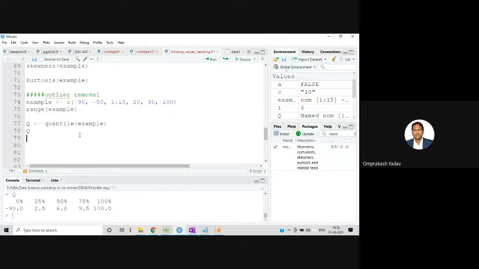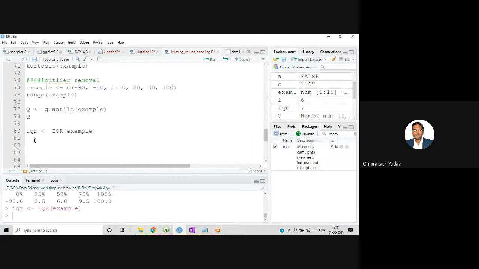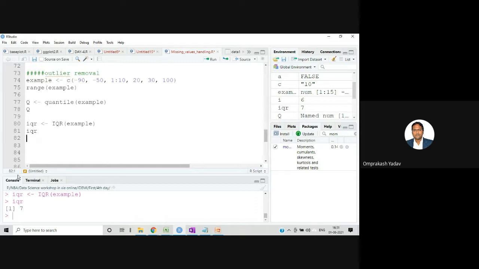After you got this, what are we going to do? I will calculate the IQR, the interquartile range, and for this one we don't have to do anything. There is a direct function available, IQR, and to this function you can just give your example, your column, fire this and print the value. It's coming 7.